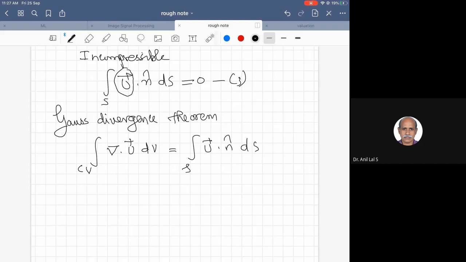So this incompressible continuity equation in integral form, on the right hand side, is equal to 0.